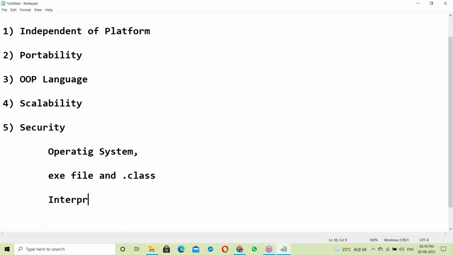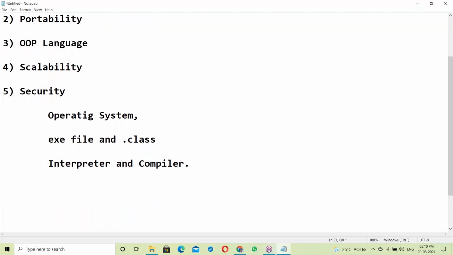How does an interpreter work? Interpreter and compiler knowledge. How a compiler works, how an interpreter works. If you have that knowledge, you can understand very clearly. Java depends on both interpreter and compiler.